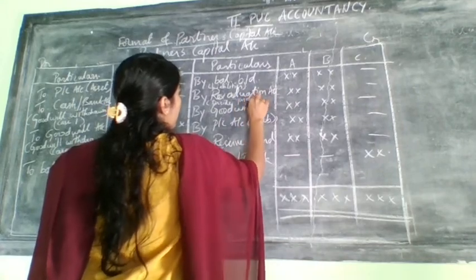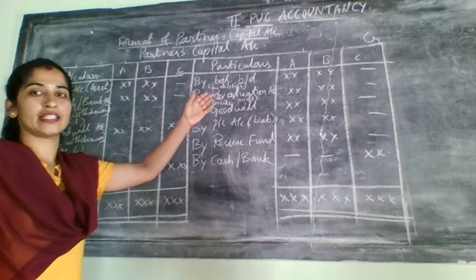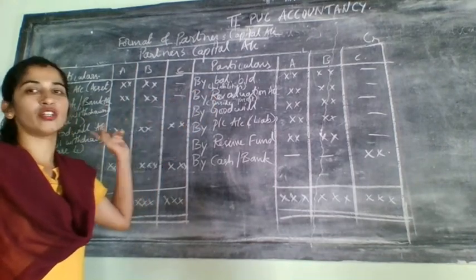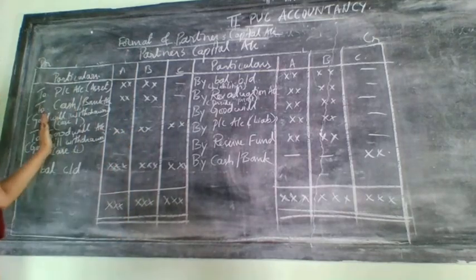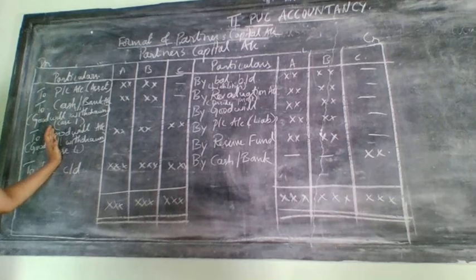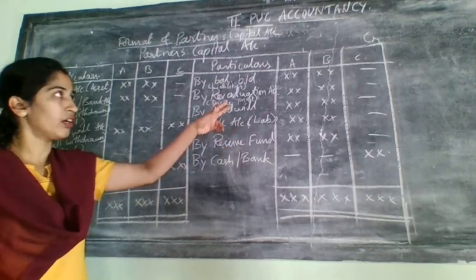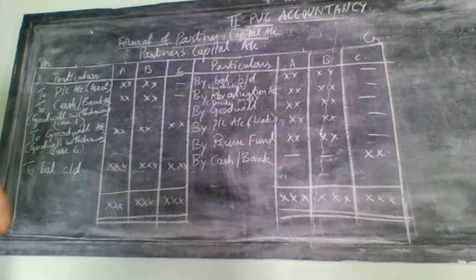If there is a profit on the revaluation account, that will come on which side? Credit side. You know, in accounts for each and every account we have two entries on opposite sides. Once it comes on the debit side of the revaluation account, once again it will come on which side? Credit side of the partners' capital account.